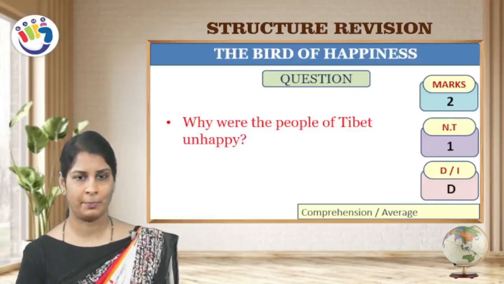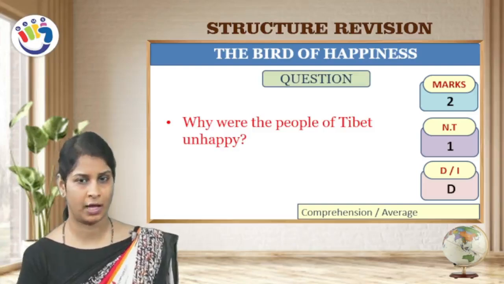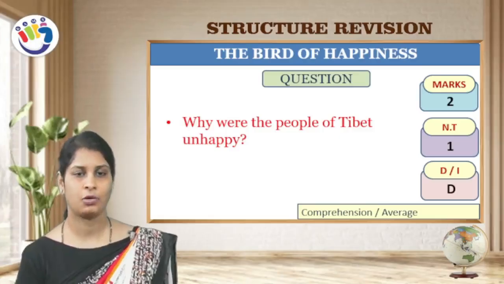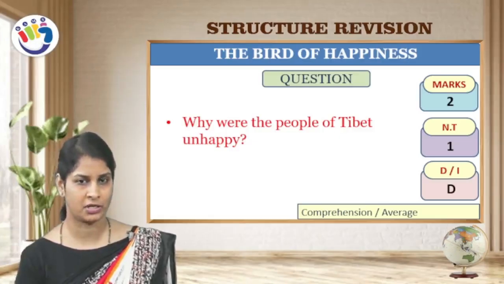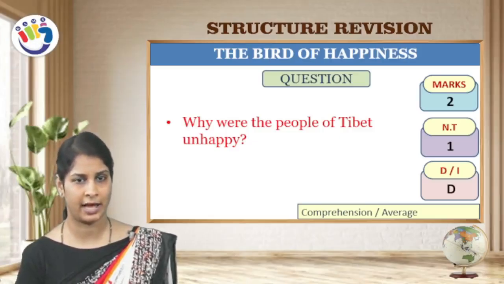Why were the people of Tibet unhappy? The marks is 2 marks and NT is number of times, that is 1 time it has appeared. Direct or indirect question, it is a direct question. It comes under comprehension or average. You all know, children, just now we have gone through the summary. Why were the people of Tibet unhappy?